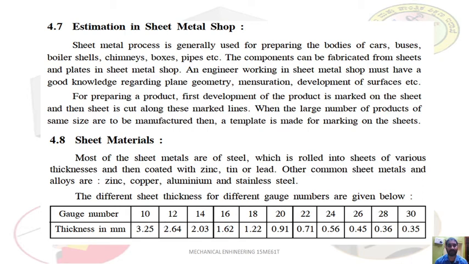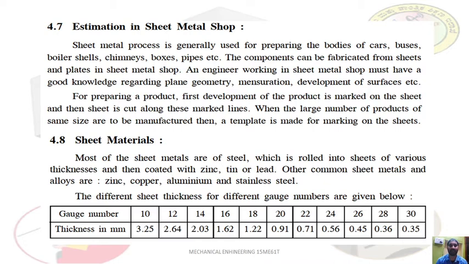Estimation in sheet metal shop. Sheet metal process is generally used for preparing the bodies of cars, buses, boiler shells, chimneys, boxes, pipes, etc. So almost all the automobile vehicles, their bodies, the BIW, body in white, it is called body in white, usually made up of sheet metals.